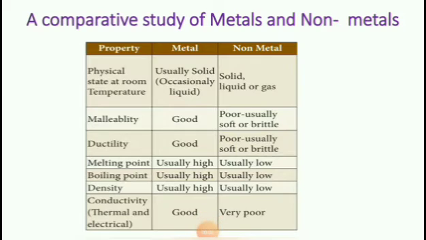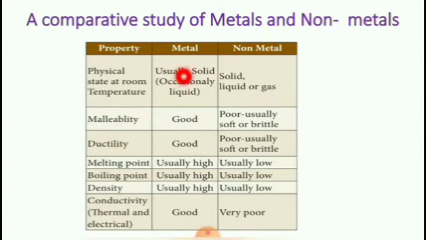Next, a comparative study of metals and non-metals. Property: metal, non-metal. First property, physical state at room temperature. Usually solid, occasionally liquid in metal. Solid, liquid or gas in non-metal.